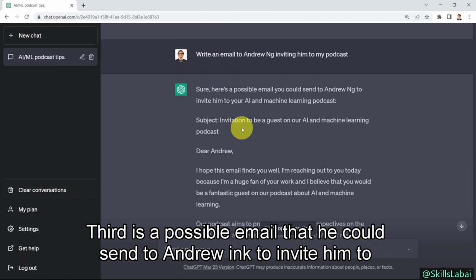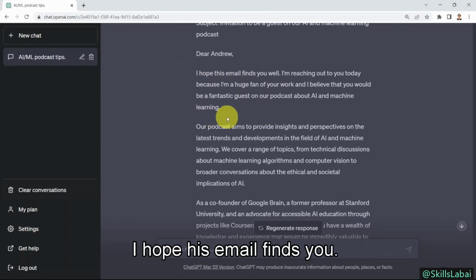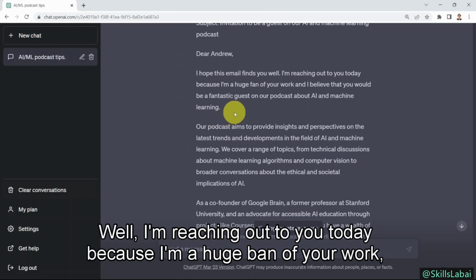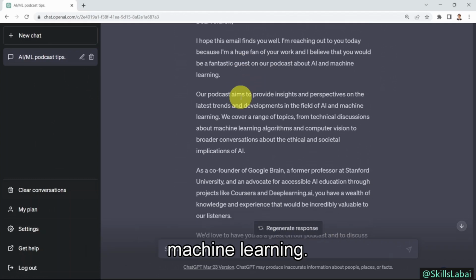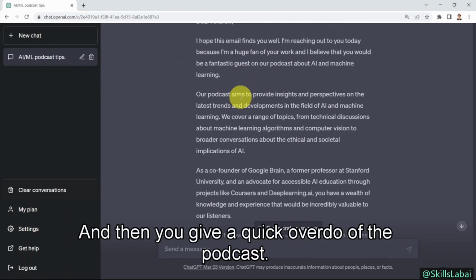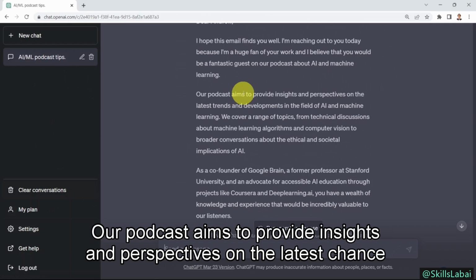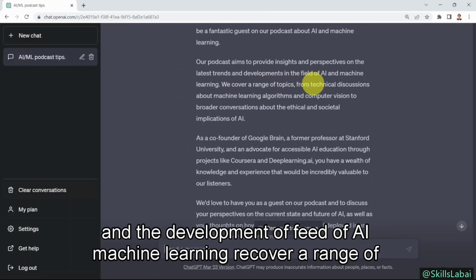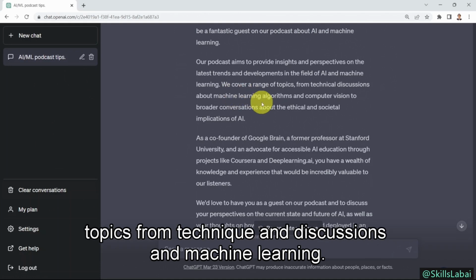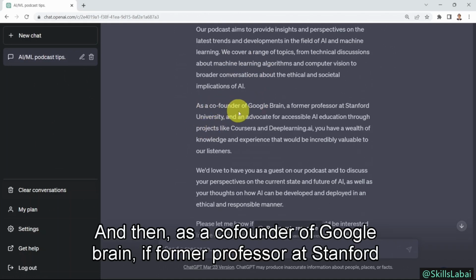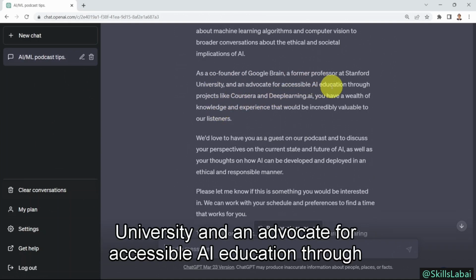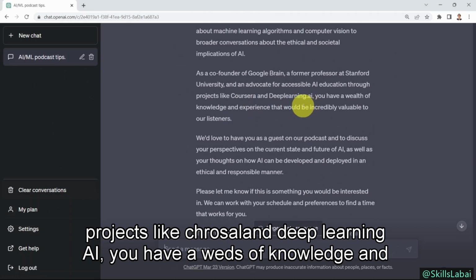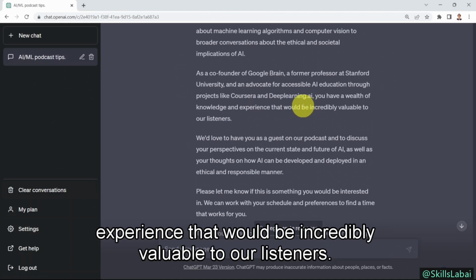Here you go. Here's a possible email that you can send to Andrew Ng to invite him to your AI machine learning podcast. Dear Andrew, I hope this email finds you well. I'm reaching out to you today because I'm a huge fan of your work, and I believe that you would be a fantastic guest on our podcast about AI machine learning. And then you give a quick overview of the podcast. Our podcast aims to provide insights and perspectives on the latest trends and developments in the field of AI and machine learning. We cover a range of topics from technical discussions and machine learning. And as a co-founder of Google Brain, a former professor at Stanford University, and an advocate for accessible AI education through projects like Coursera and Deep Learning AI, you have a wealth of knowledge and experience that would be incredibly valuable to our listeners.